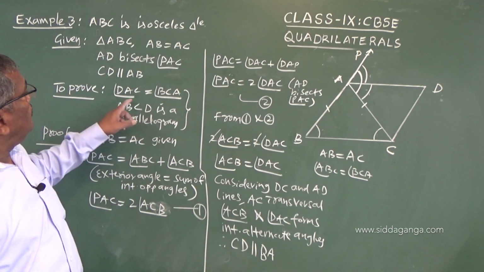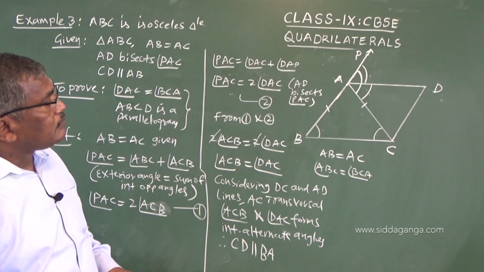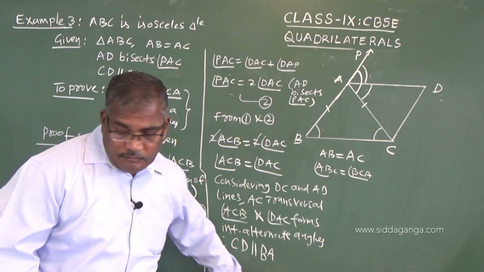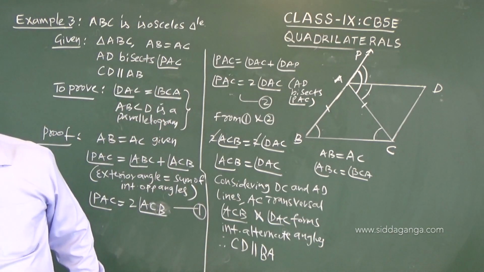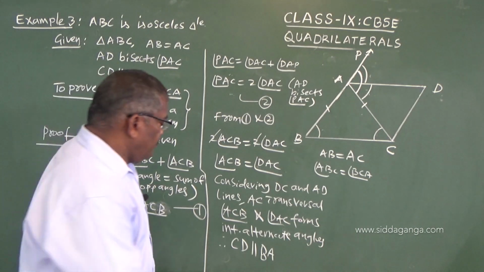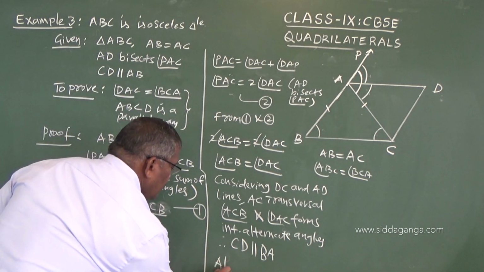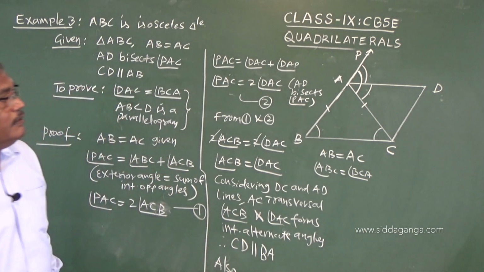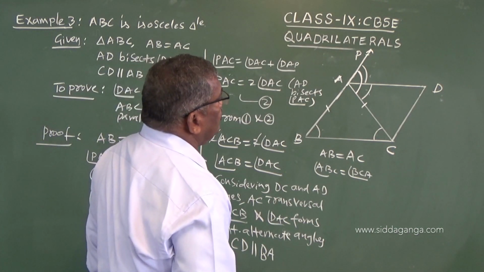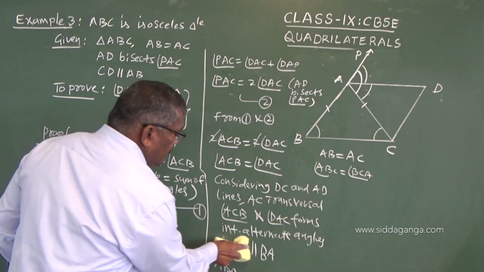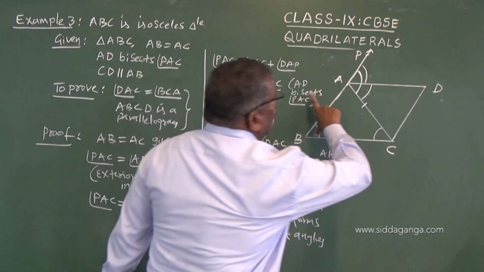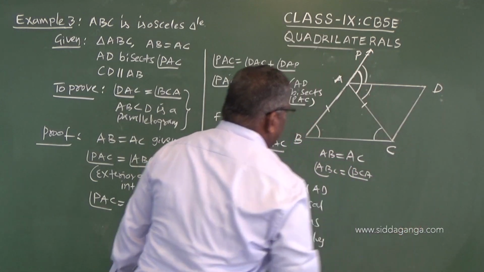So it is given also. With this we can say BC is parallel to AD, these two are parallel and this is the transversal.